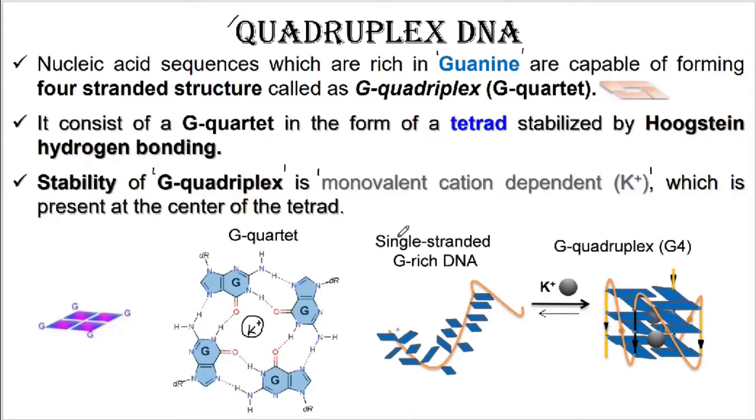You can find that this is a single stranded DNA structure with a large number of guanine residues present on it.